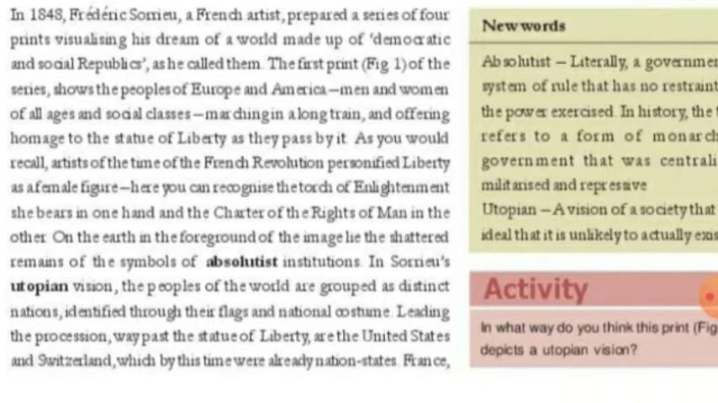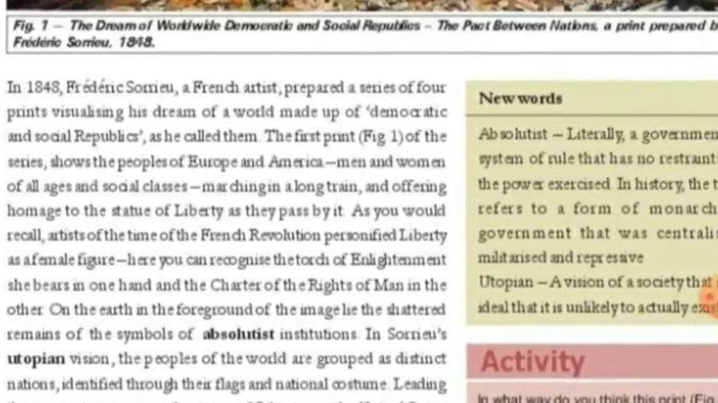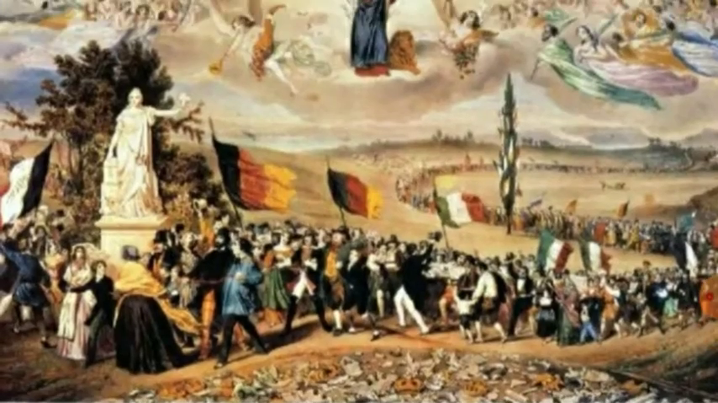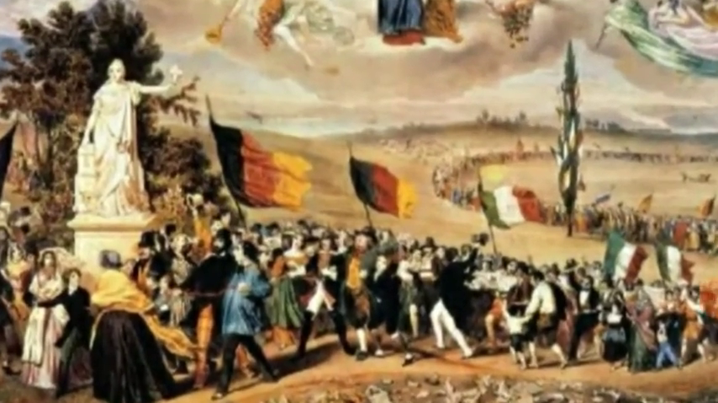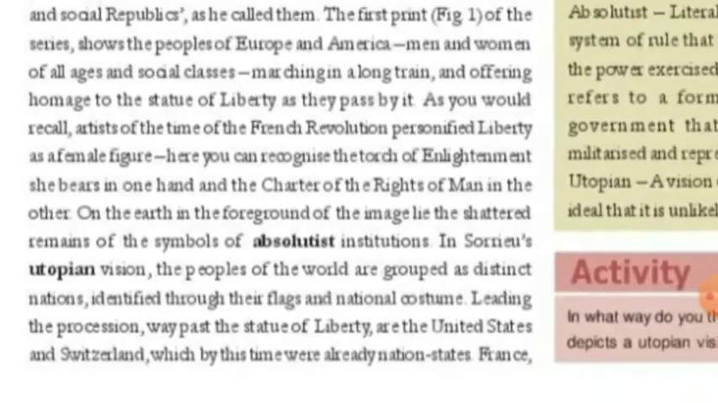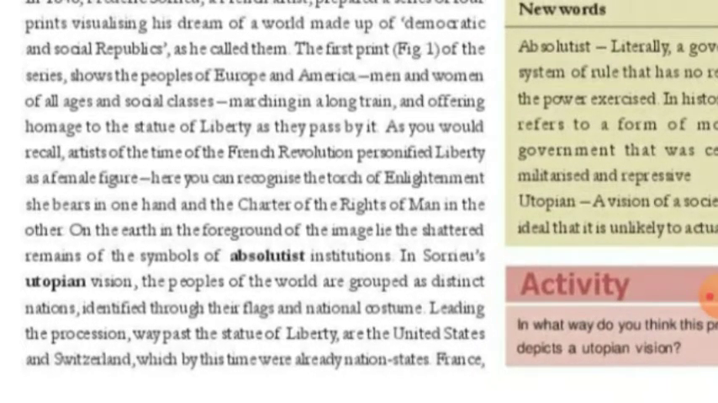As you would recall, artists of the time of the French Revolution personified liberty as a female figure. You can see this Statue of Liberty as a female figure. Here you can recognize the torch of enlightenment she bears in one hand and the chart of rights of man in the other.